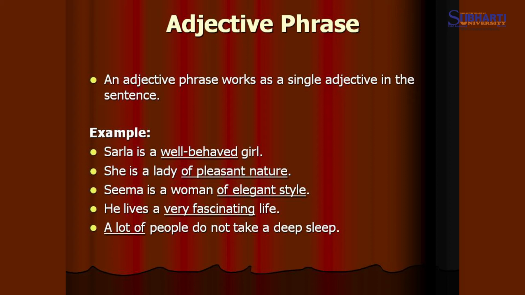Again here the same thing, that Seema is a woman of what style, of what kind? Elegant style. He lives a very fascinating life. He lives a life of what kind? Very fascinating. A lot of people do not take a deep sleep. I hope it is clear to you all by understanding the sentences and the examples.